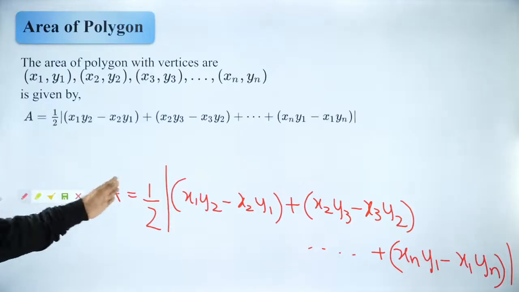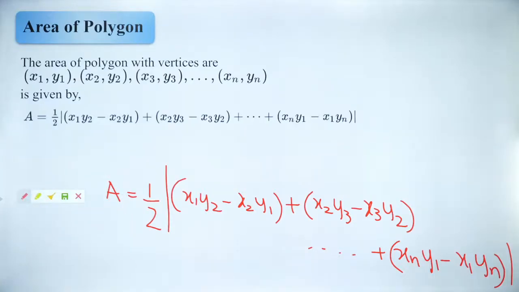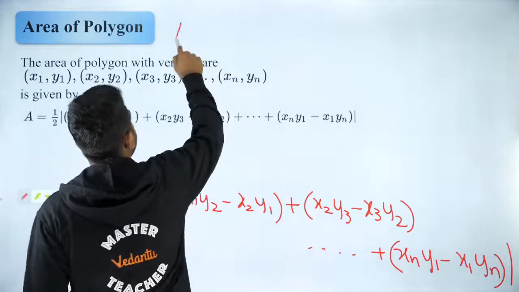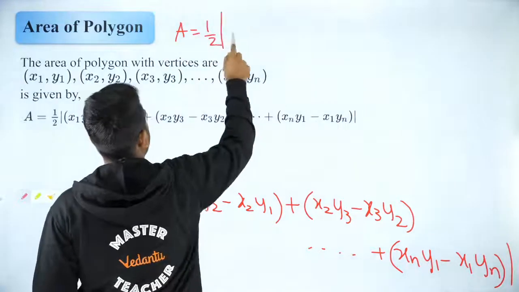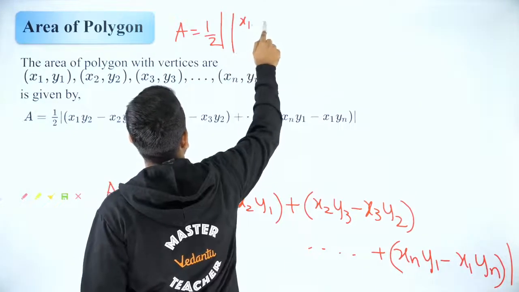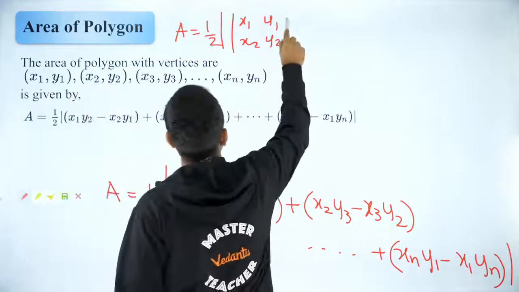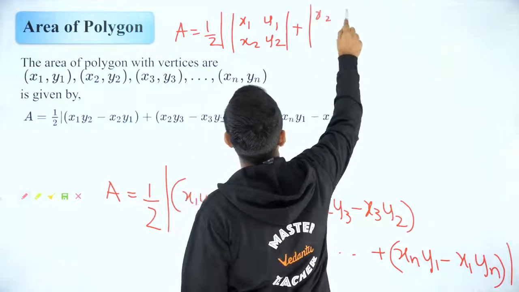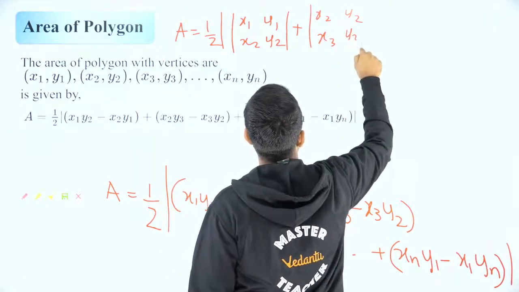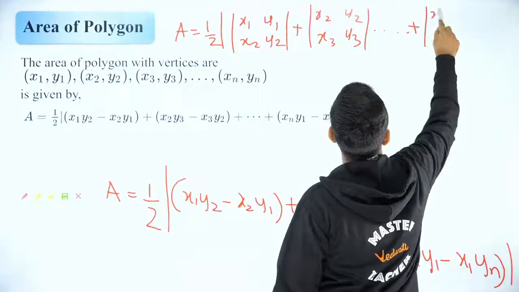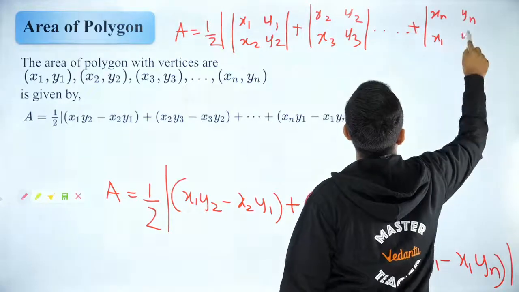Harini, this comes from a determinant only. The reason I didn't give you the determinant is because it is not very easy to follow if I write it in a single determinant. Since you have asked, I will list it down for you. Maybe you can check it. So you can write this as A is equal to half modulus of determinant of x1, y1, x2, y2, then plus x2, y2, x3, y3, plus xn, yn, x1, y1.